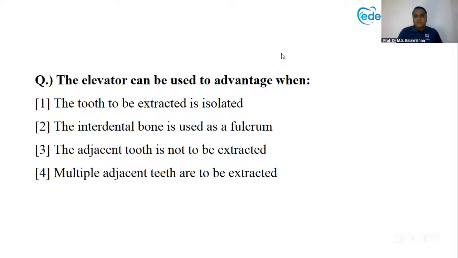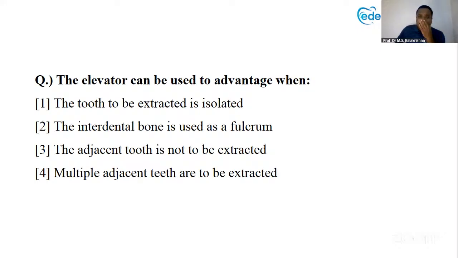Right. So all of you have written this. The answer is correct. See the principles of elevators. Please understand what I am trying to tell you. All of you have told interdental bone is used as a fulcrum. Yes, that is a principle of using elevators. But the question is, what elevator can be used to advantage when? I will say the fourth is the option. Multiple adjacent teeth are to be extracted.